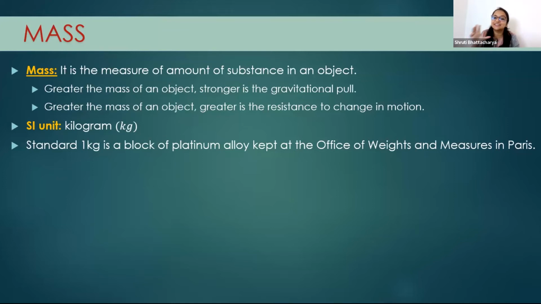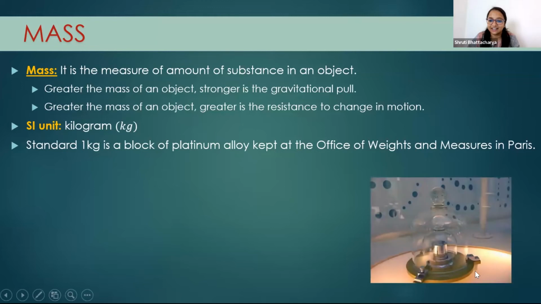So there is a certain definition of 1 kg, and it is actually this one. Can you see the picture? It's a platinum metal which is present at the Office of Weights and Measures in Paris. So that thing had a weight of 1 kg.